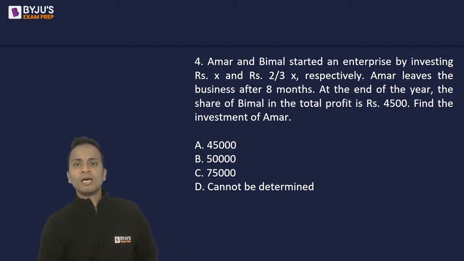Now question number 4. Amar and Vimal started an enterprise by investing rupees X and rupees 2 by 3x respectively. Amar leaves the business after 8 months. At the end of the year, the share of Vimal in the total profit is rupees 4500. We'll have to find out the investment of Amar.